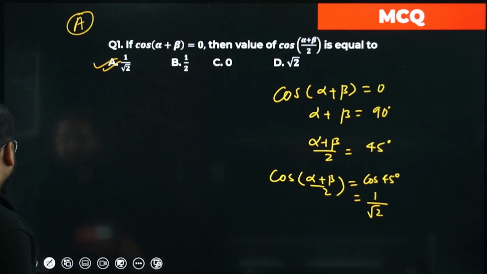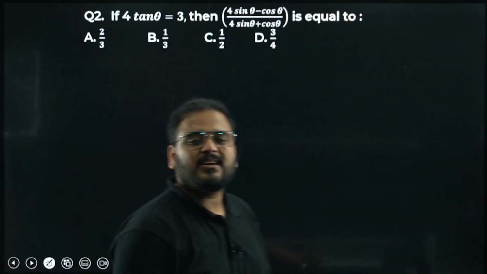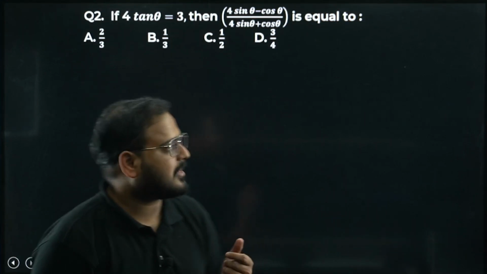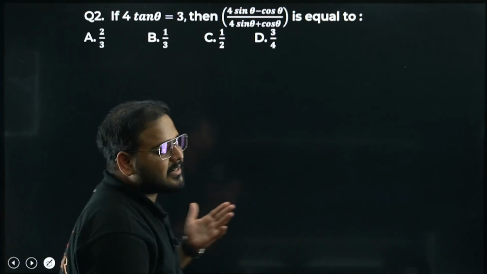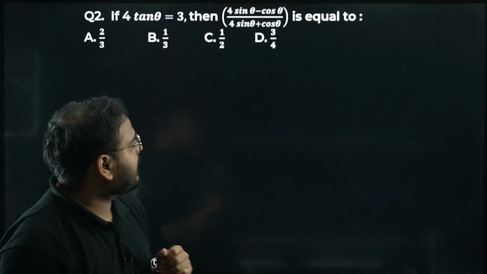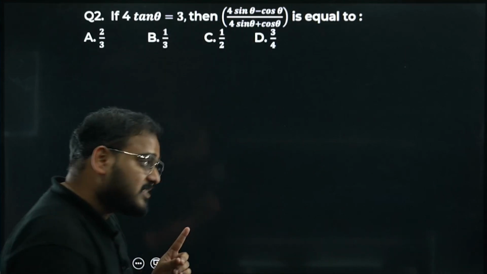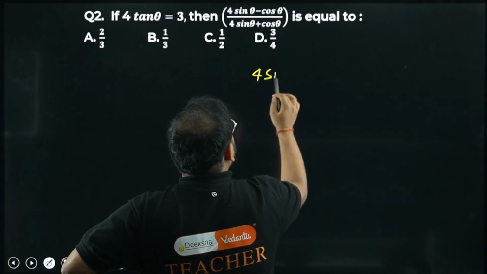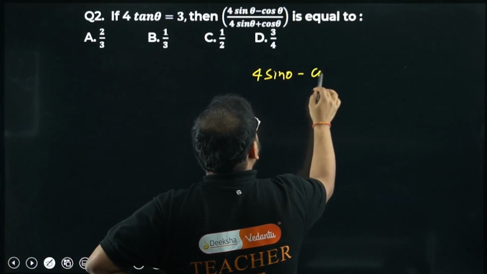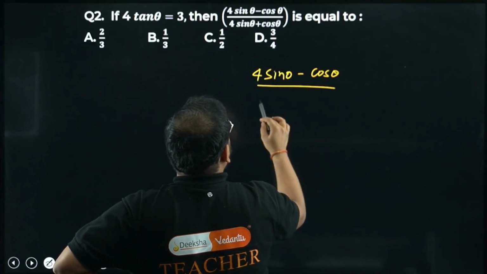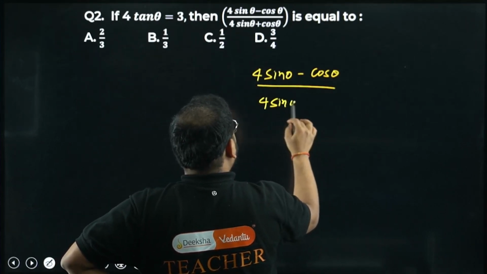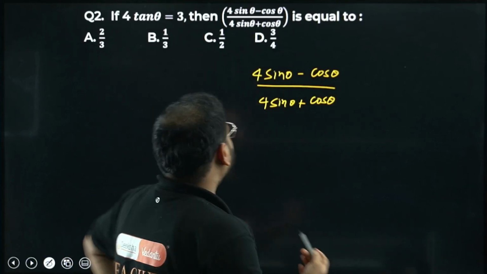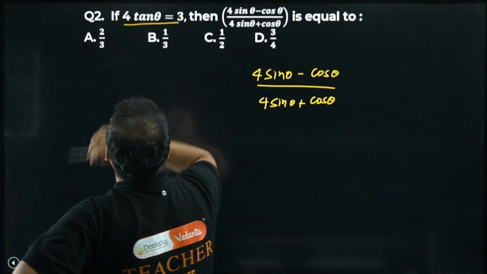Is that okay? Let's go to question number 2. The first one was very easy. I have done this question in the session also. I have taken some questions, PYQs from the session as well as your questions for the mock test. Let's have a look at this question. We are looking for the value of (4 sin theta minus cos theta) upon (4 sin theta plus cos theta), provided that we have the value of 4 tan theta as 3.